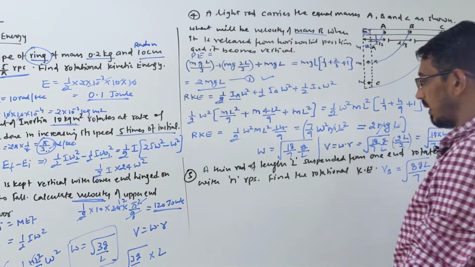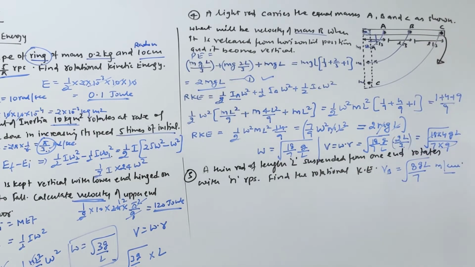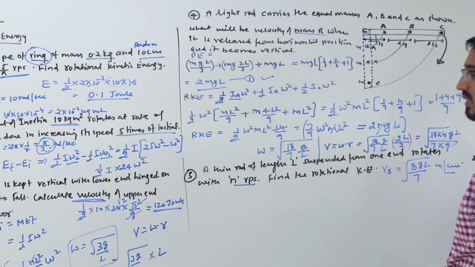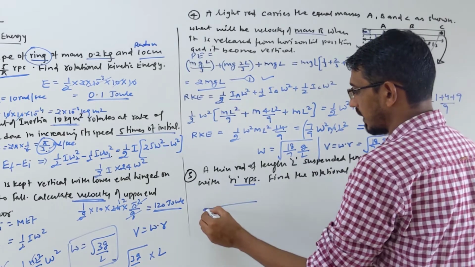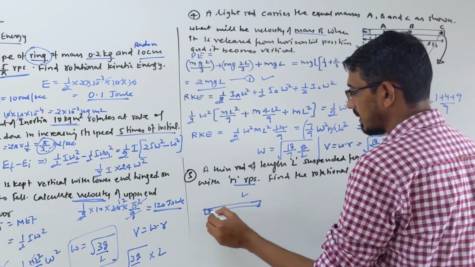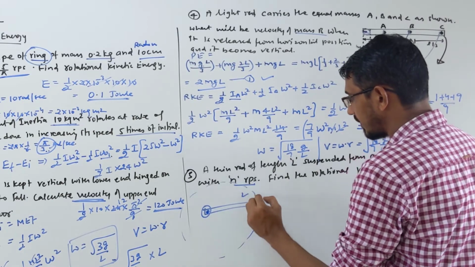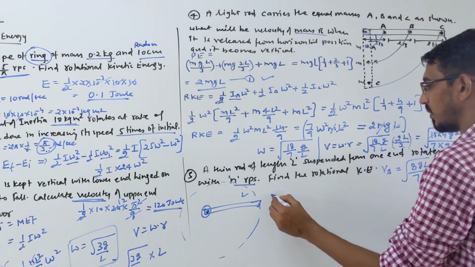Okay, let's see one more question. A thin rod of length L is suspended from one end and rotates with n RPS, frequency given. Find the rotational kinetic energy. So there is some rod of length L rotating about that point. They are asking what is the rotational kinetic energy. So let's write this formula.